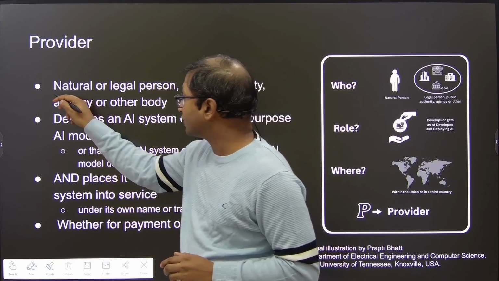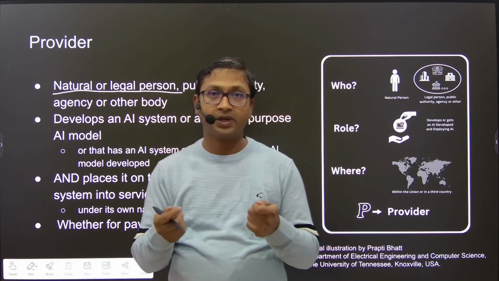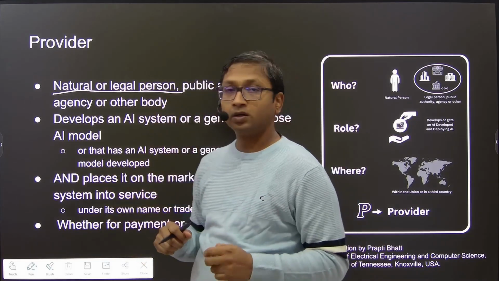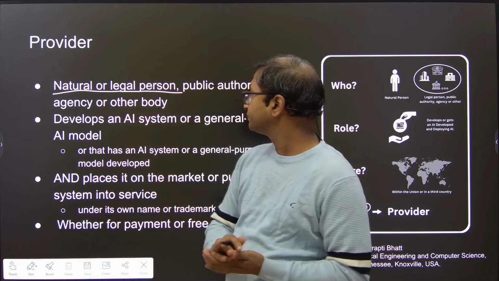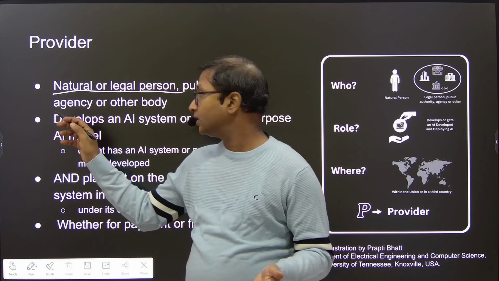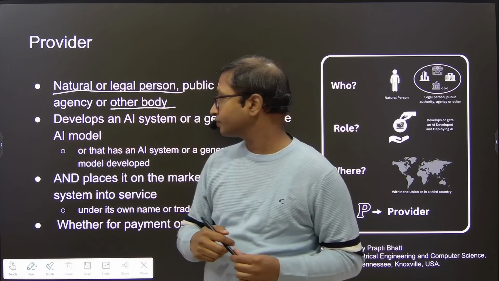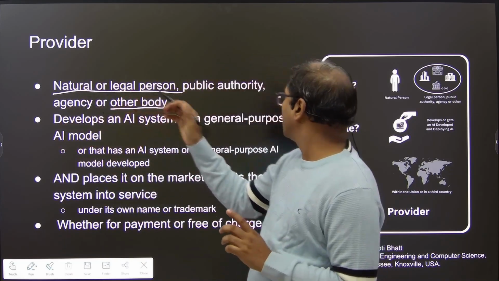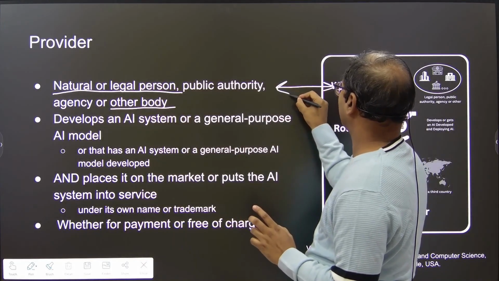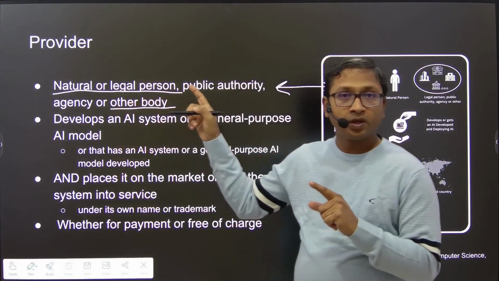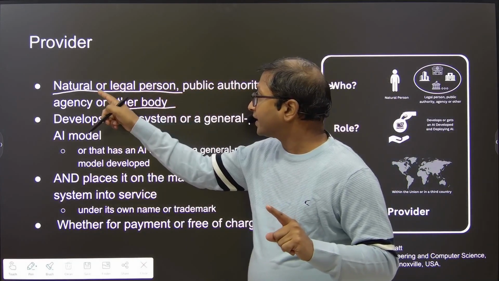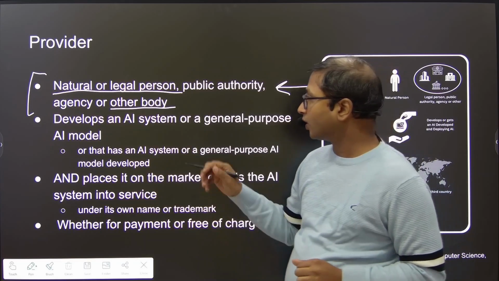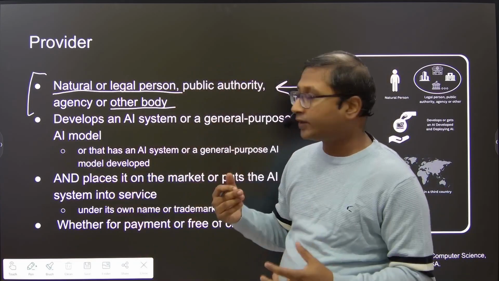So a provider can be a natural or a legal person. That means it can be an individual human being, a group of human beings, or a legal person like a company. It can be a public authority, it can be an agency, or it can be any other. Now, this is the who part, right? That we'll talk about in this figure as well. So a provider can be, this part covers who can be the provider. Now, this part covers what they do.